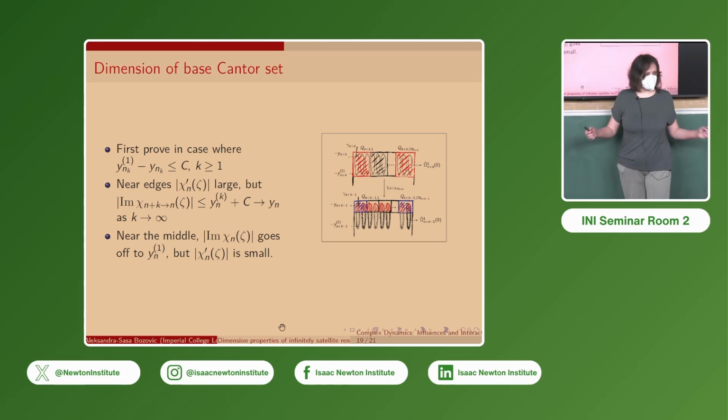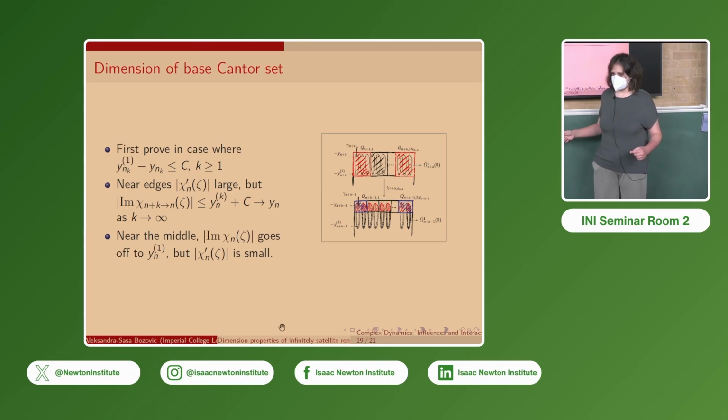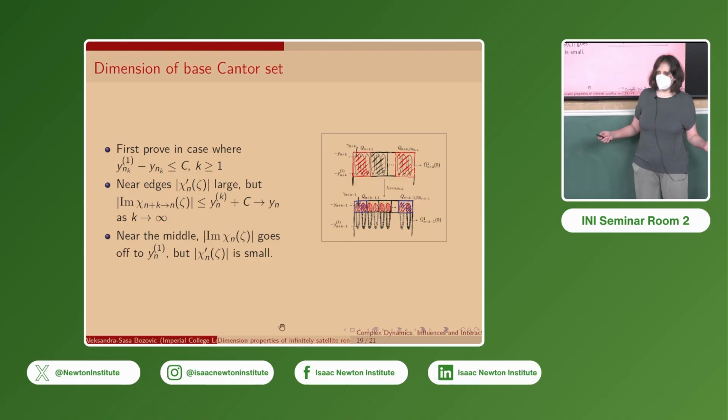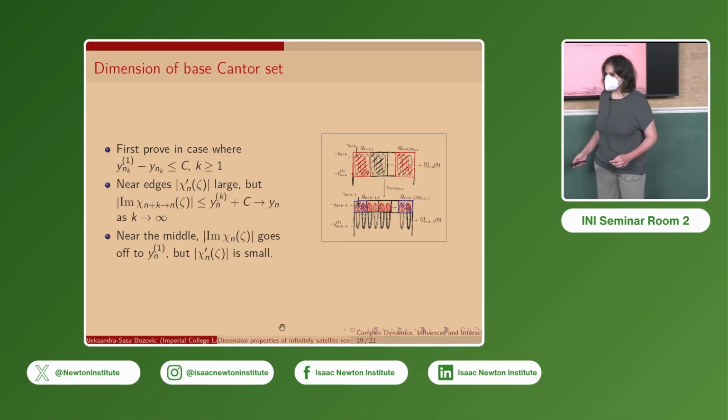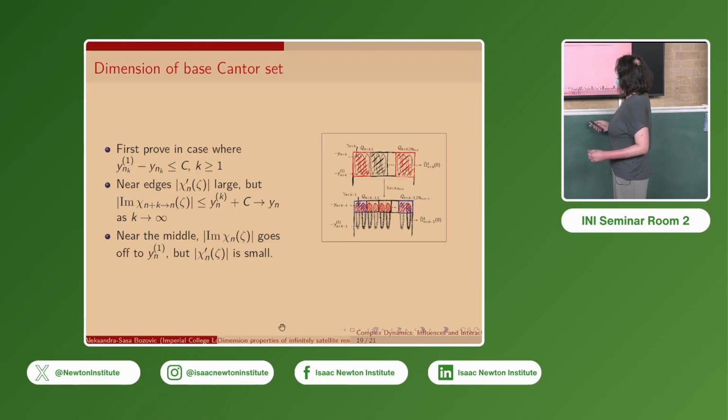Then using these estimates on the changes of coordinates, we can show that we have an upper bound of 1. And then in the general case, where this distance can go to infinity, we take uniform boxes which cover the base Cantor set here. So we have a balance between two behaviors.